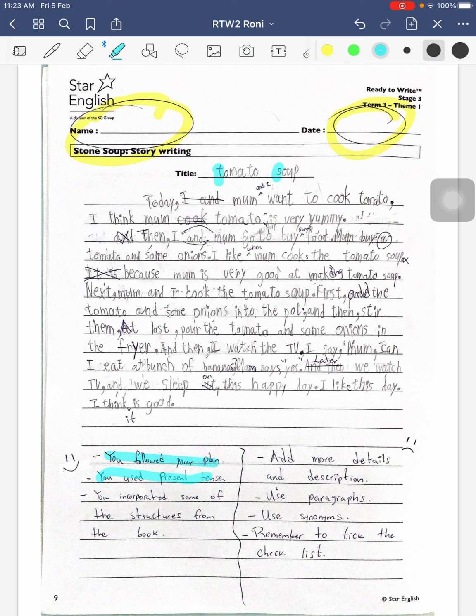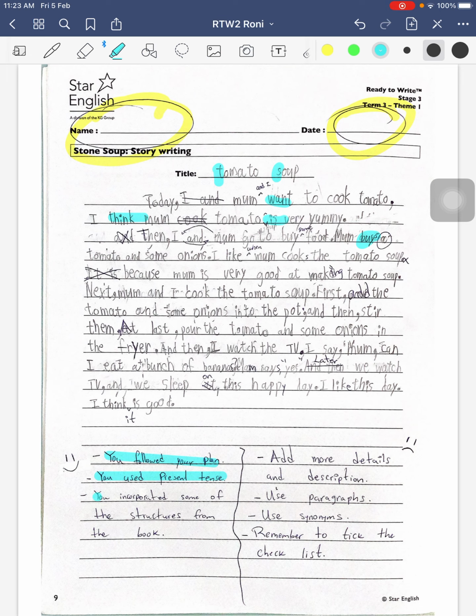You use present tense, sorry. That's really good. As you can see here, you use want, think, is. But the thing you need to be careful of is the third person. See, she buys. So don't forget the S, because that's for he, she, and it. So you have to be more careful in those things. But overall, that was really good.